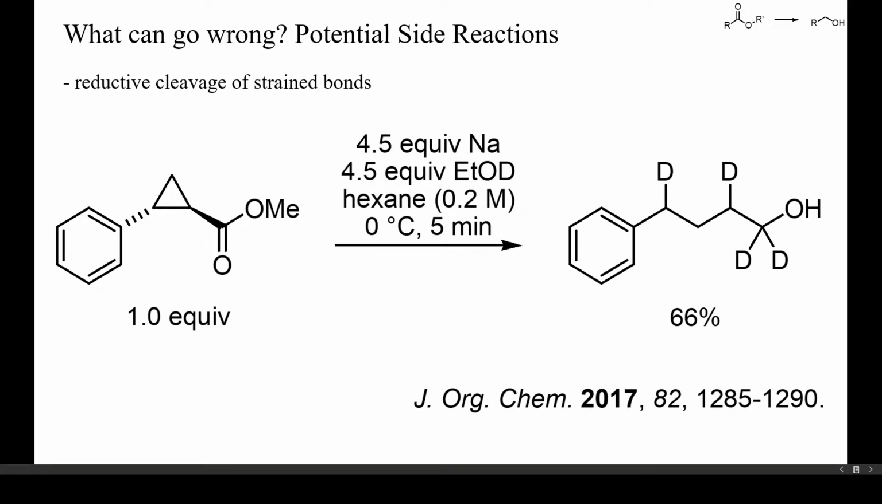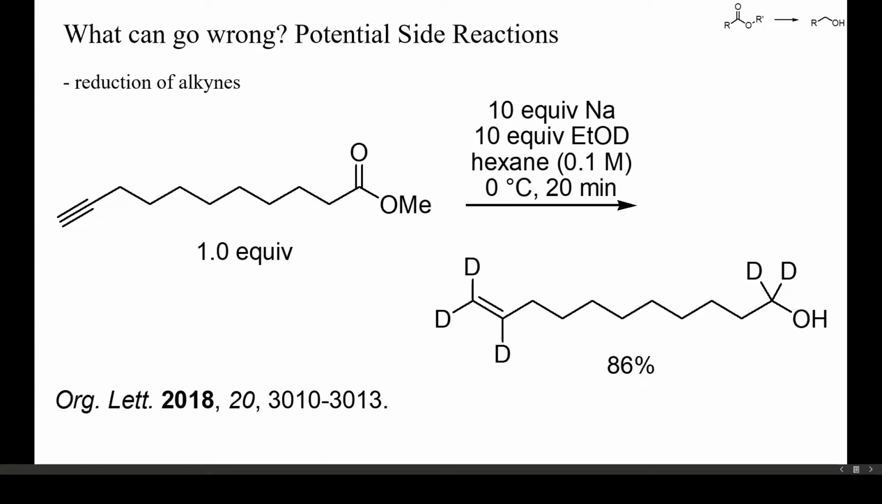Strained bonds, such as those in cyclopropanes, epoxides, or some cyclobutanes, may also be cleaved upon treatment with metals of the first or second group. Here, for instance, the cyclopropane was cleaved by sodium at 0 degrees Celsius in only 5 minutes. Also, alkynes can be reduced by sodium to alkenes, as shown here. Again, the reaction was fast at 0 degrees Celsius, also because sodium was used as a dispersion in oil.